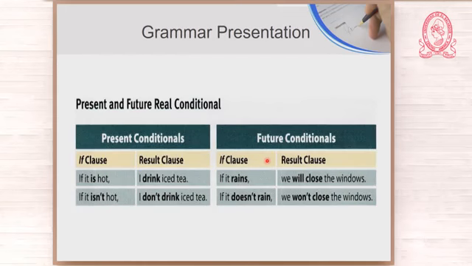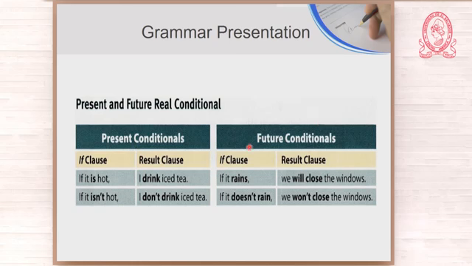Here we have some charts. Present and future real conditional. Some people call it the first conditional. Let us first look at the present conditionals. You have the if clause at the beginning and the result clause at the end, but of course, it can be the other way around. Look at the first one. If it is hot, I drink iced tea. Present, present. We're talking about present conditionals. If it isn't hot, I don't drink iced tea. Present and present.